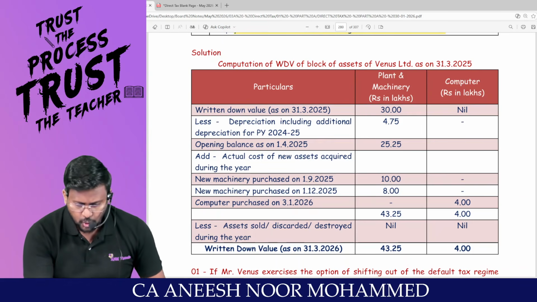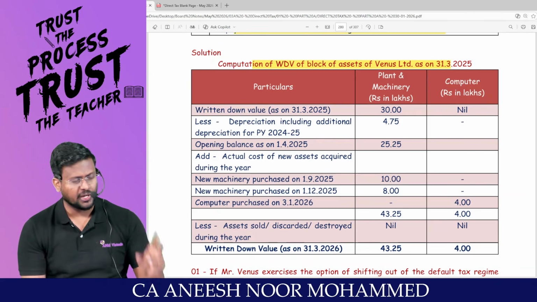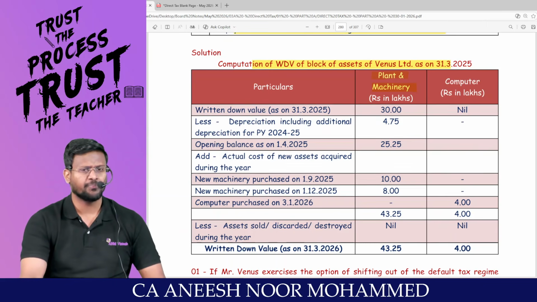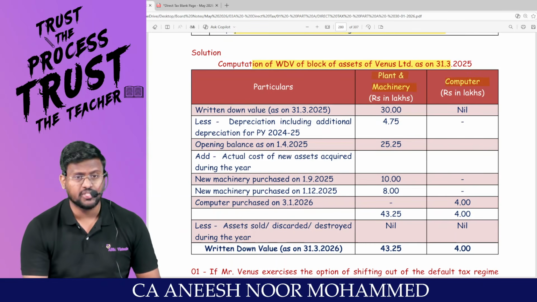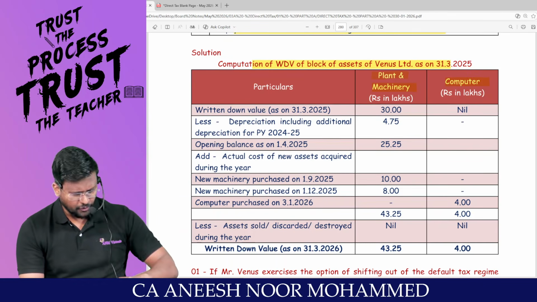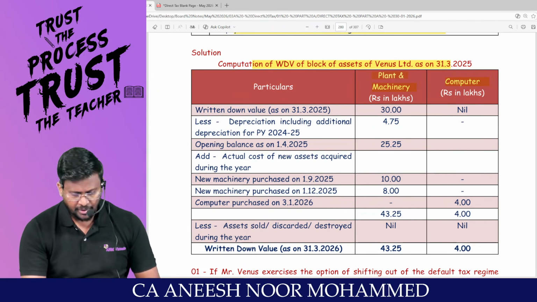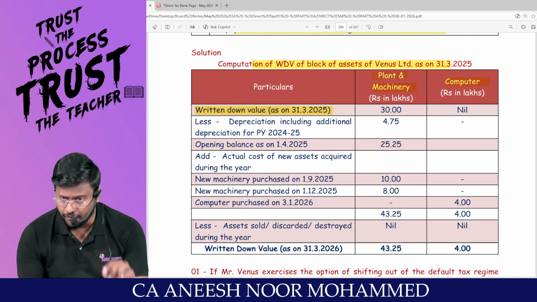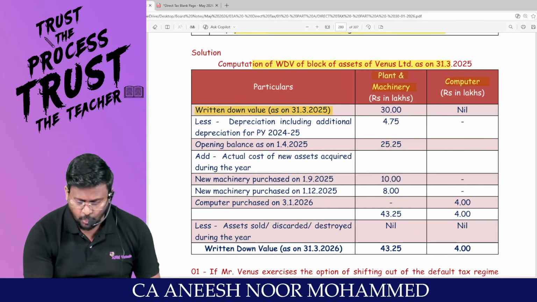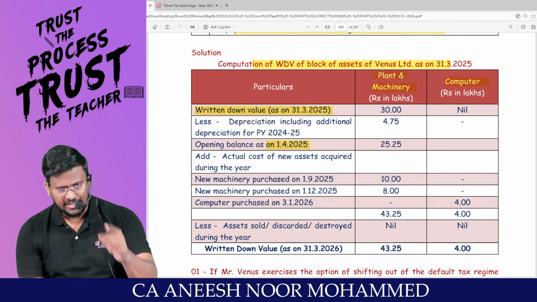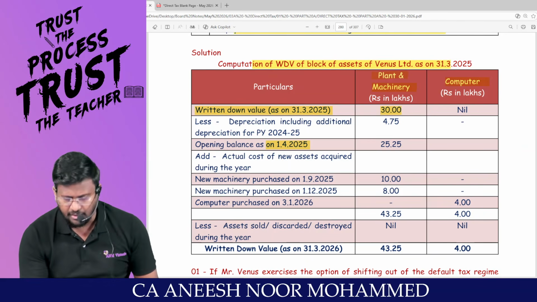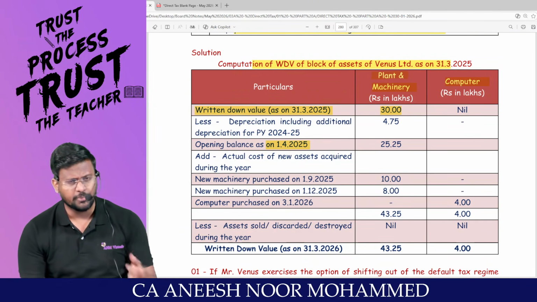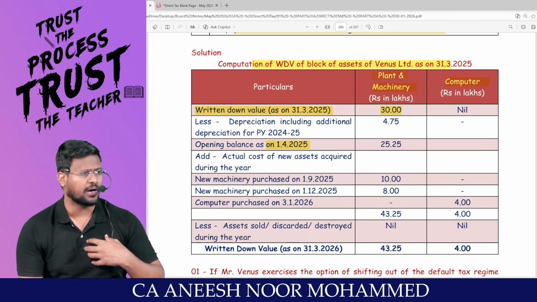Am I right, sir? So for computation of WDV of block, there are two rates of assets. One is plant and machinery, which will be depreciated at 15%, and the other is computer. As we all know, for separate rates of depreciation, separate blocks will be formed. Opening WDV, sir: WDV as on 31/3/2025. I know that my year will start from 1/4/2025. Last year, opening WDV, already plant and machinery 30 lakh has been given. There is nothing for the computer, my dear lovable students, because the computer block has been created during our year only.